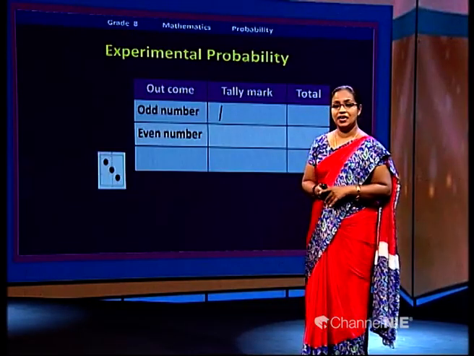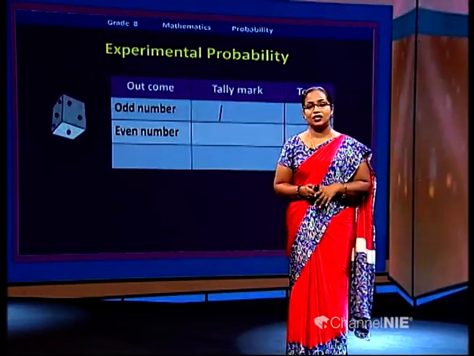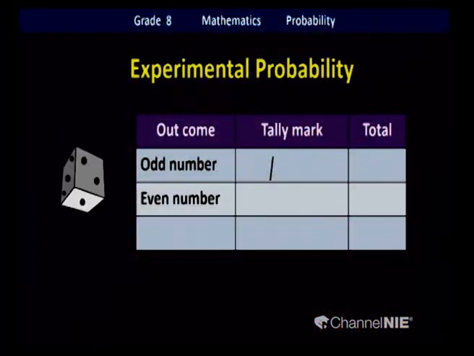Yes, you can use these small strokes as counters. If you get 1, you mark with 1 stroke. If you can't remember these things about tally marks, you can practice with me here in this experiment. We'll see again. We're going to roll the die again.